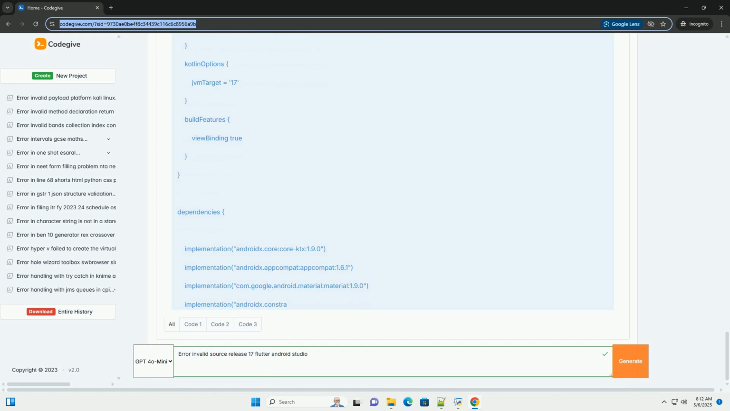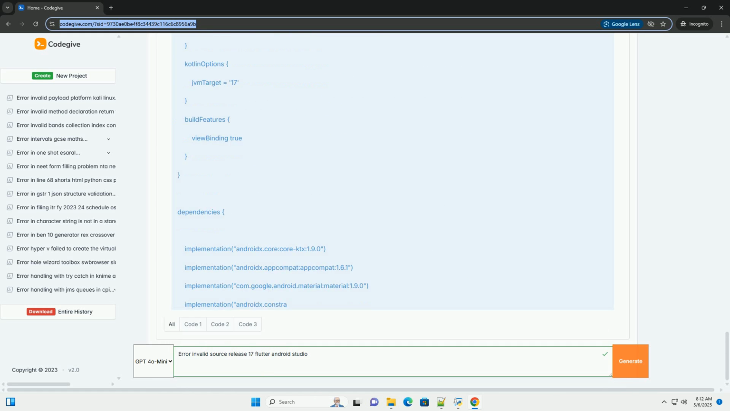Option 3, update the Android Gradle plugin, AGP. Sometimes, using an older AGP version can lead to compatibility issues with newer JDKs. Try updating your AGP to the latest stable version. 1. Open build.gradle, project level. Open your project level build.gradle file, the one typically located at the root of your project directory. 2. Update AGP version. Find the dependencies block within the buildscript block and update the AGP version.